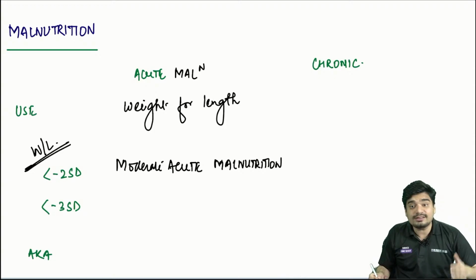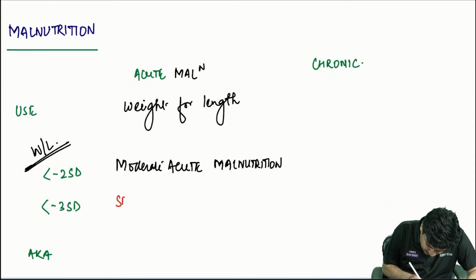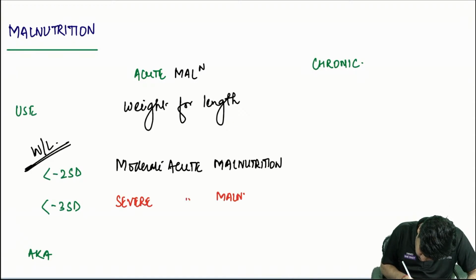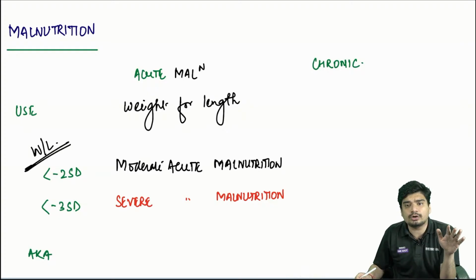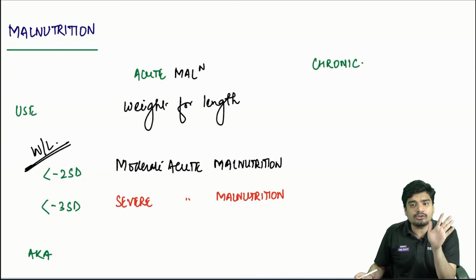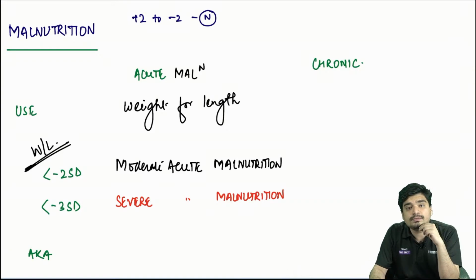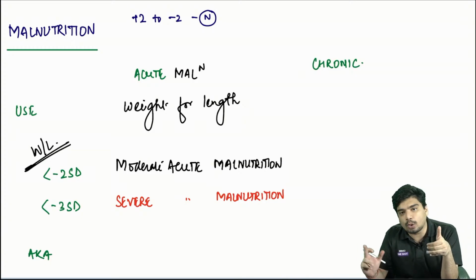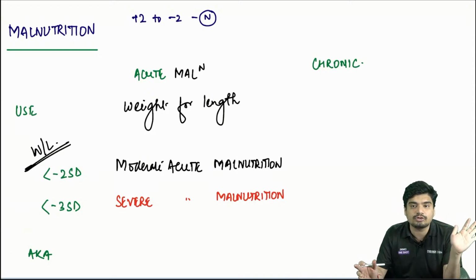And if this weight for length is even lower, less than -3 standard deviation, we call it severe acute malnutrition. There is no such thing as mild acute malnutrition. Between +2 and -2 is normal. If it is less than -2, it is moderate acute malnutrition. If it is further lower than -3, it is severe acute malnutrition.